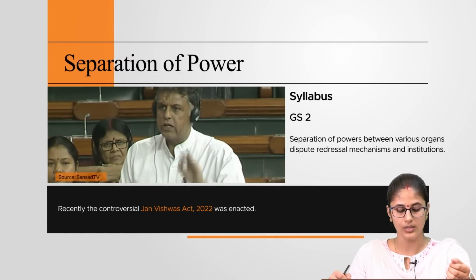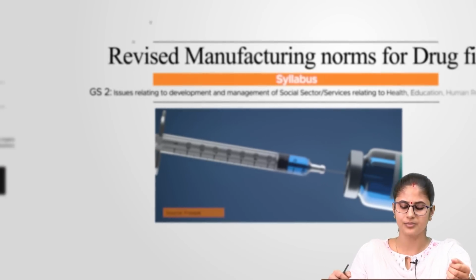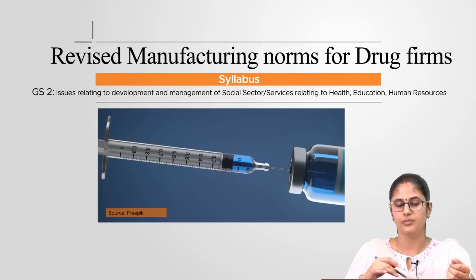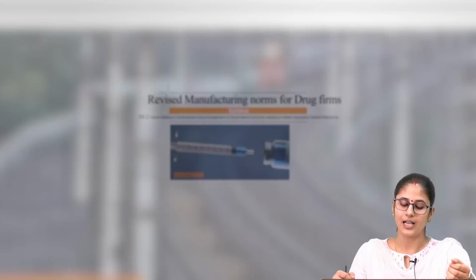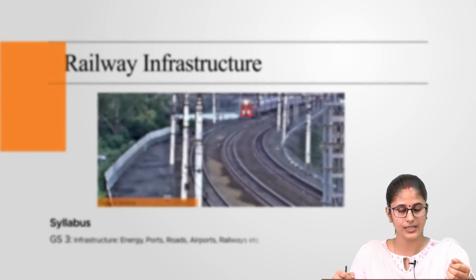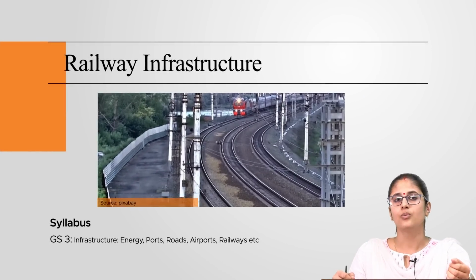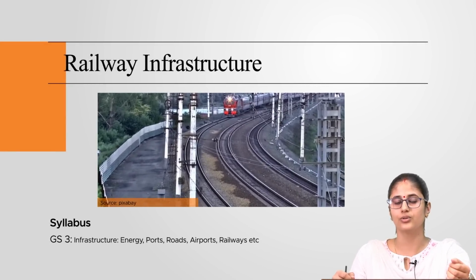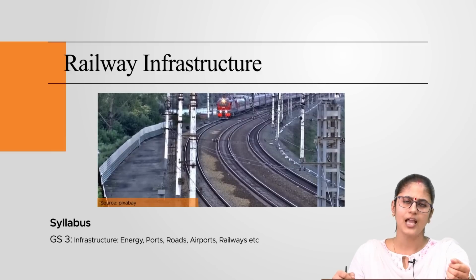So firstly, we will be covering this concept called separation of power. Then we will be looking into the revised manufacturing norms which the government has now imposed on the pharmaceutical manufacturing units. Then we will be looking into the aspects related to railway infrastructure in India. What are the issues in that? What all steps the government has taken in order to enhance rail connectivity in India, and what more needs to